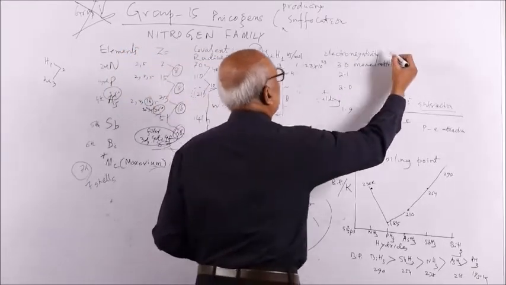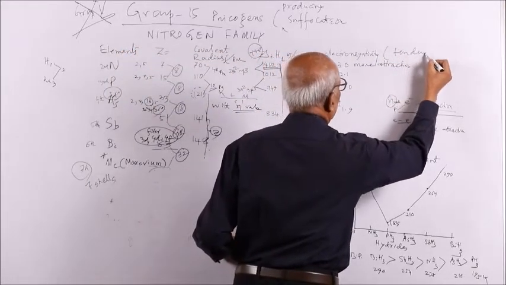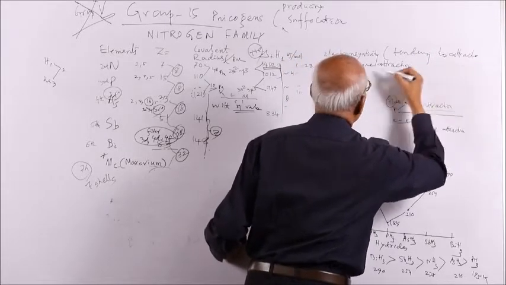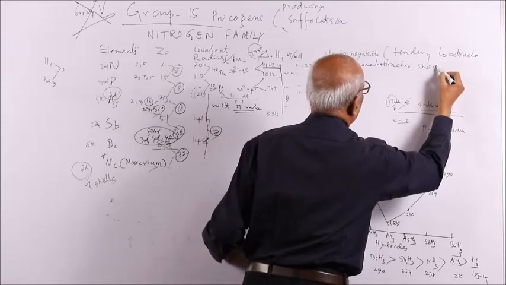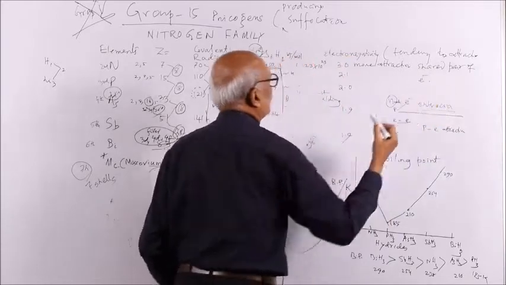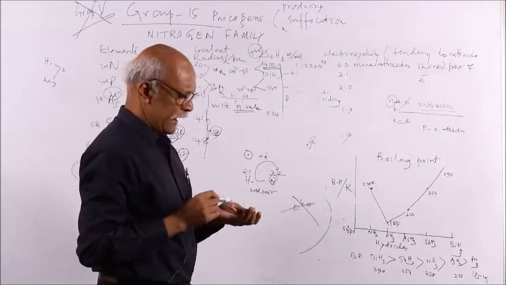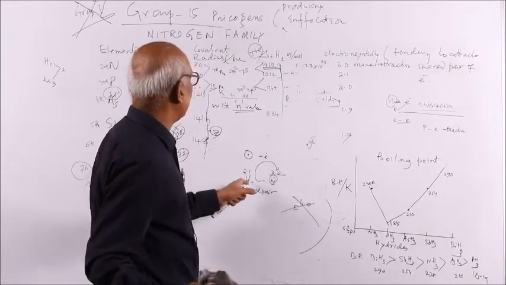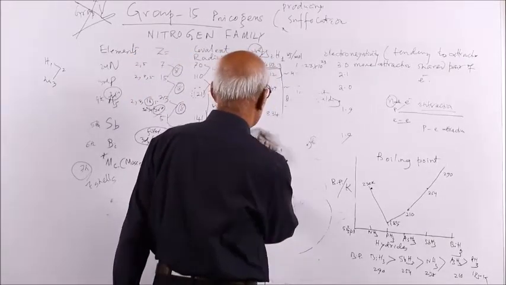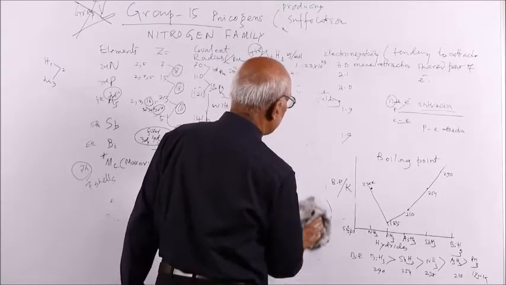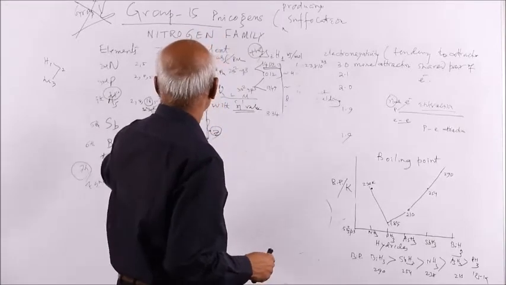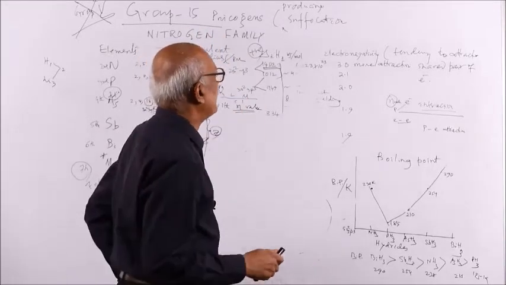So that is the tendency of attracting the shared pair of electron. Electronegativity means tendency to attract what? To attract the bonding pair of electron, or you can call it shared pair of electron, when these elements are covalently bonded. Here covalently bonded with the hydrogen. So the bond pair, these 2 electrons, will be moved towards nitrogen. Smaller is the size, more is the electronegativity, and among this group, nitrogen is the most electronegative element.